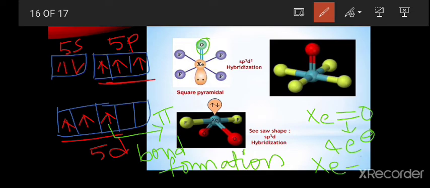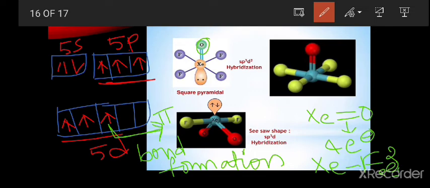Xenon to fluorine, the bond involves 2 electrons. Xenon to oxygen bond is forming with 4 electrons. So, one oxygen is present. Here, 1 electron is involved in the pi bond formation.